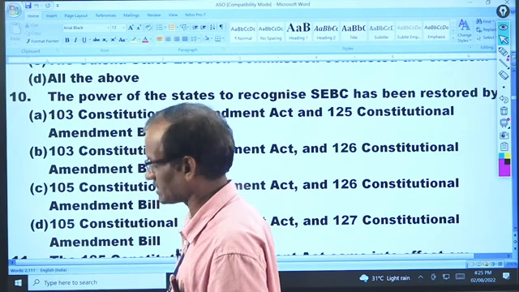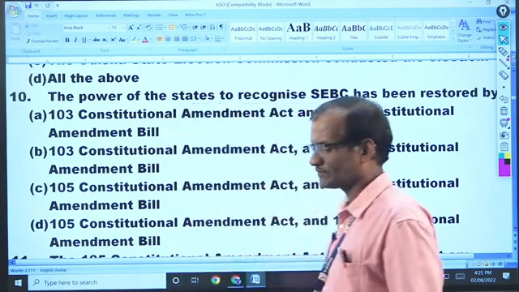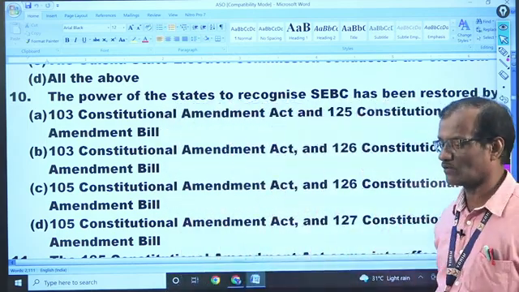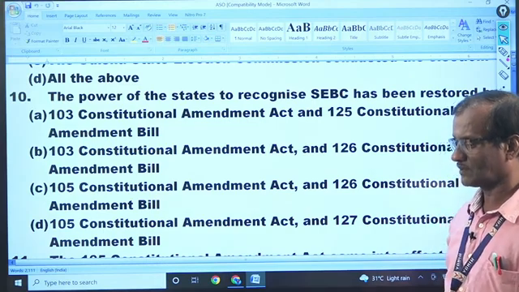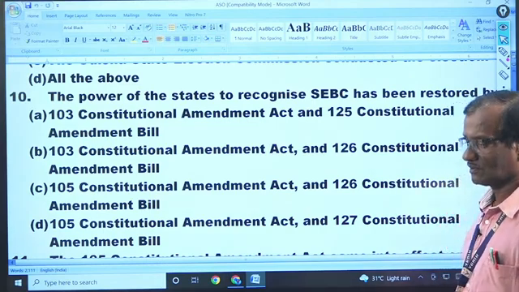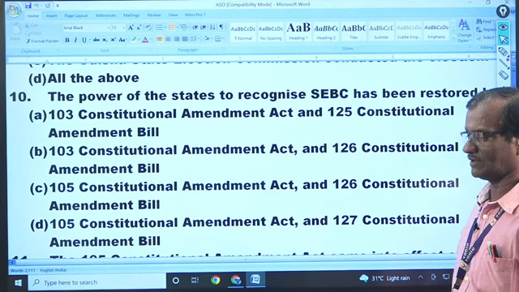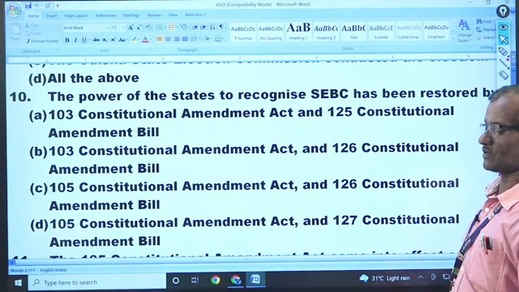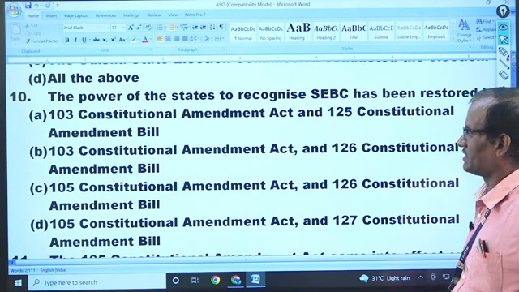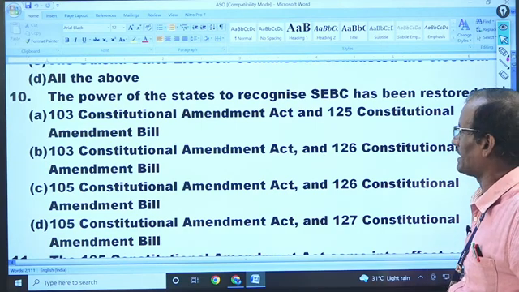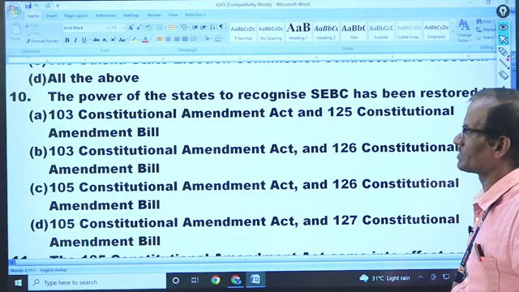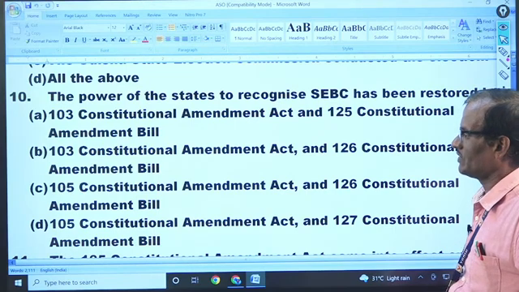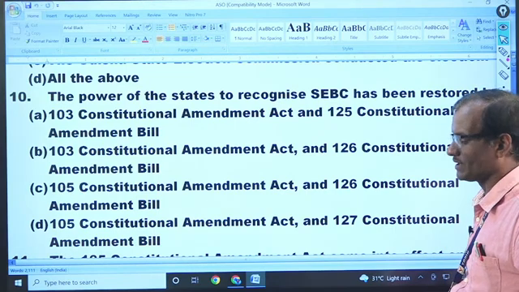Question number 10, can you exactly tell me which is the answer? That is, the power of state to recognize SEBC has been restored by which amendment, and along with the particular bill also?